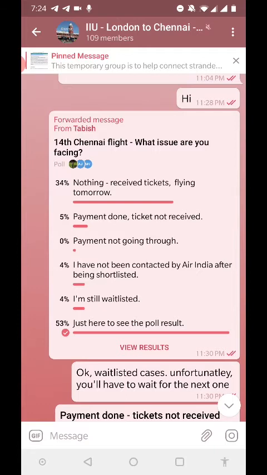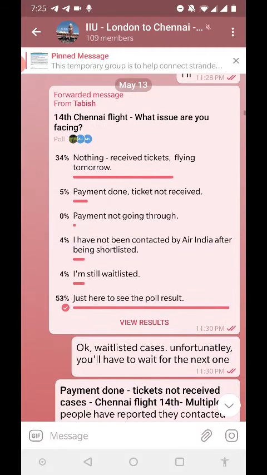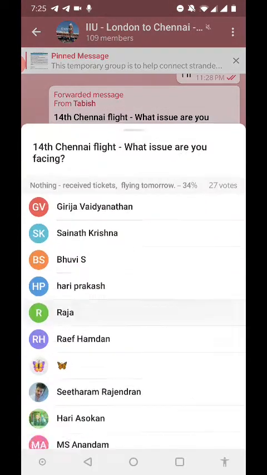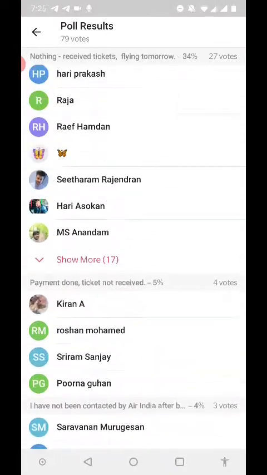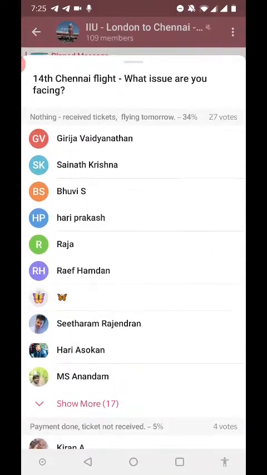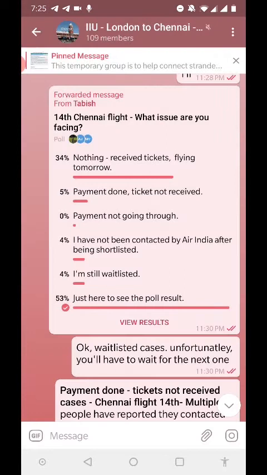And also in the flood of messages, it is very difficult to identify how many people have been successful in the payment, and then try and ask them what they did which made them use the payment successfully. So what we also do is we run a quick poll and ask people to vote, and based on the poll result we see how many people fall in what category. So right now you can see there is nobody who is saying that their payment is not going through, but on that specific night there were a couple of people who had reported issues with the payment.